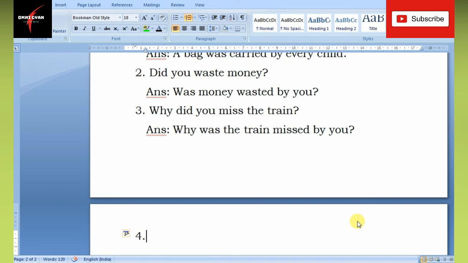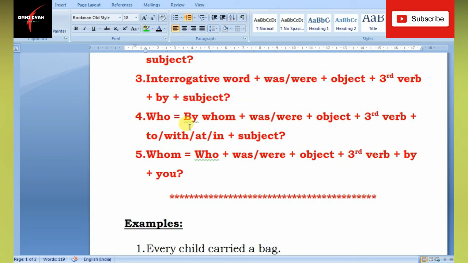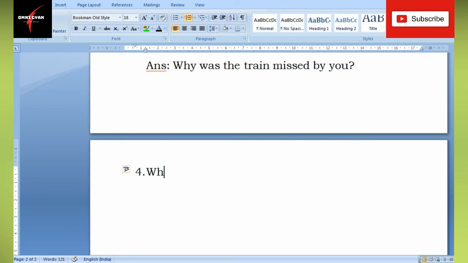Then example number 4, according to rule number 4. Who. Now, this is an example of a double object.